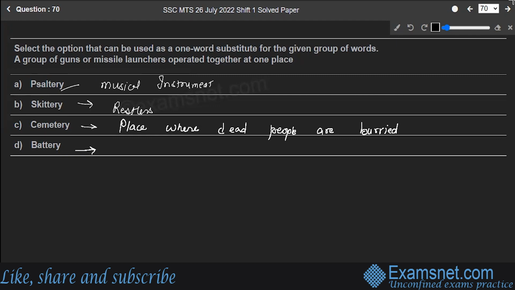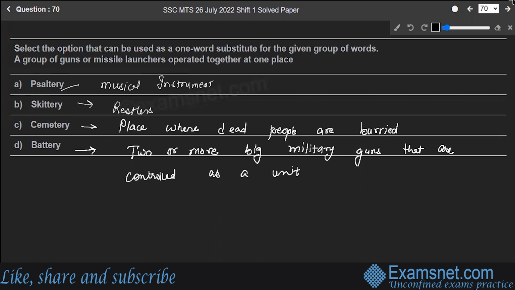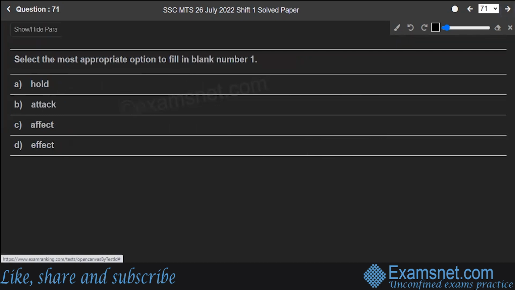Battery means two or more big military guns that are controlled as a unit. So the most appropriate option to be filled over here is battery. The group of guns or missile launchers operated together at one place is option D. Battery is the correct answer to the question. Hope you are clear.